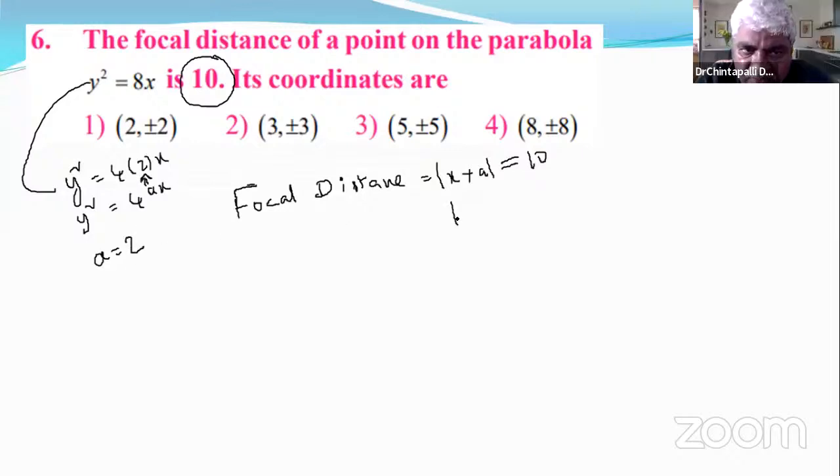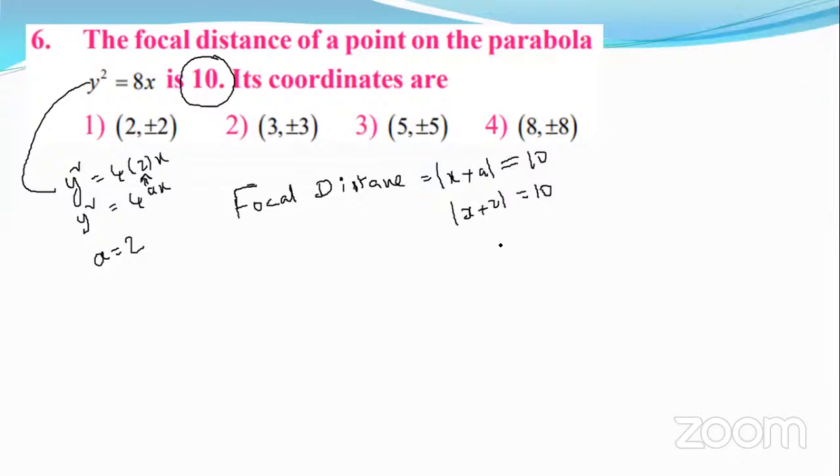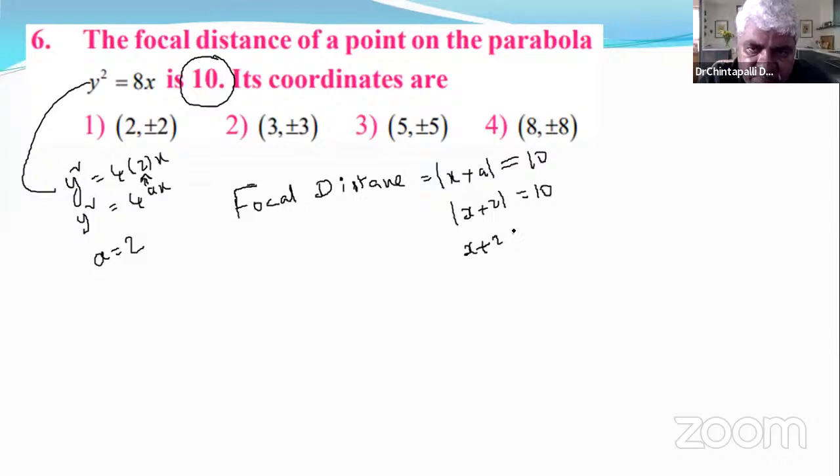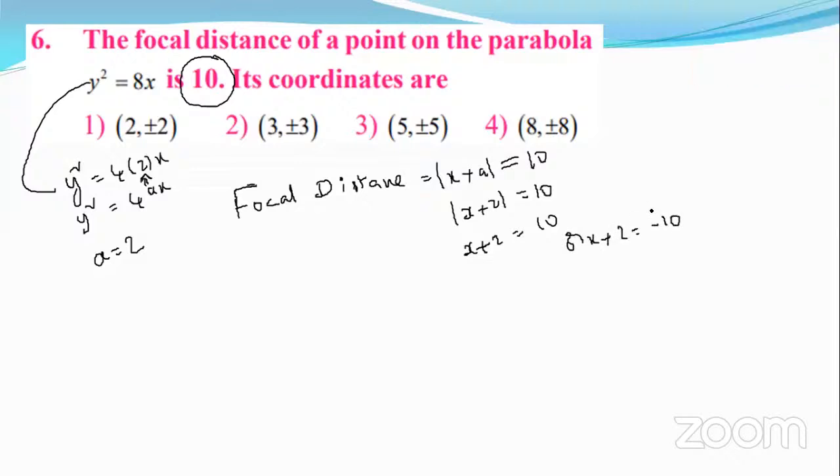So use mod of x plus a, which means mod of x plus 2 is equal to 10. When we take mod, use plus or minus. x plus 2 is equal to plus 10 or x plus 2 is equal to minus 10. That is the property of modulus.